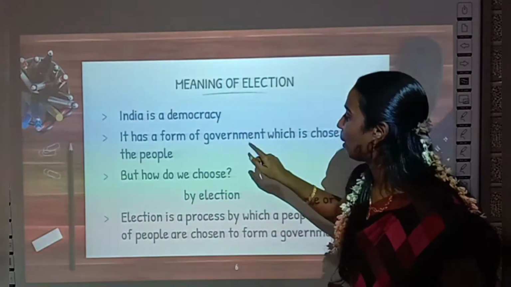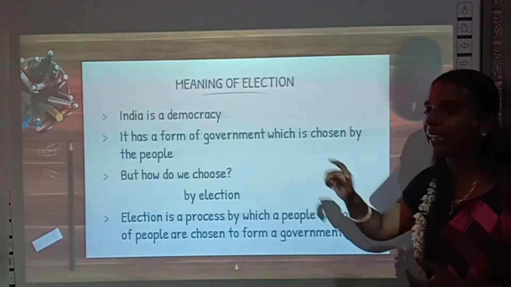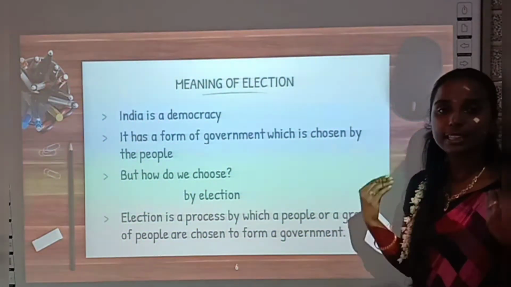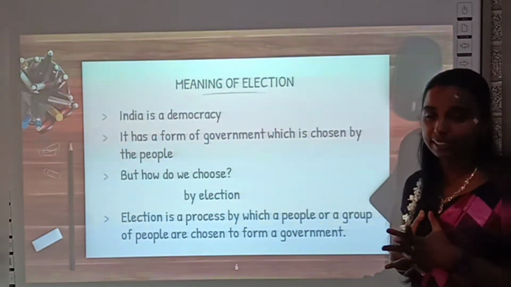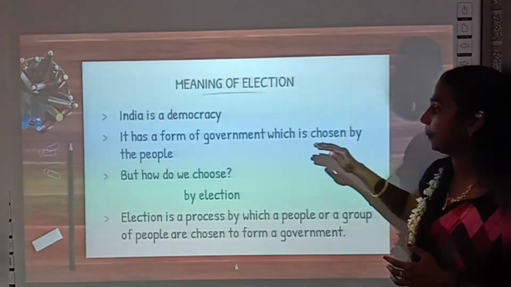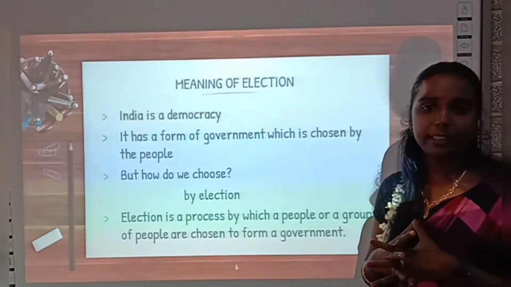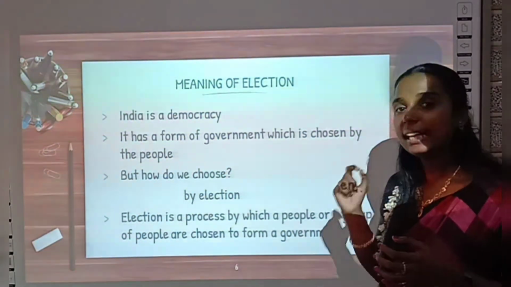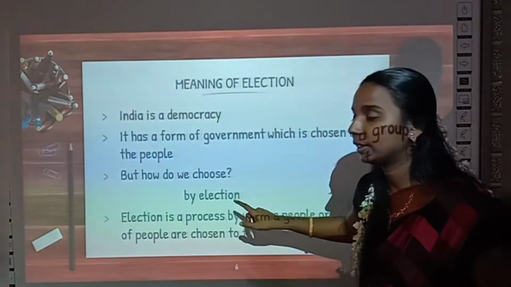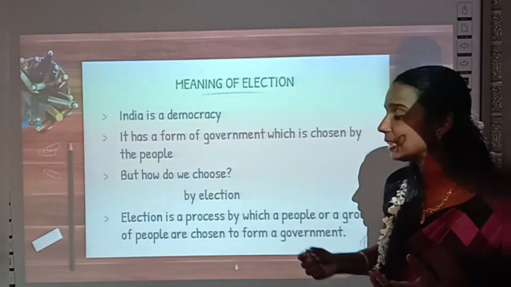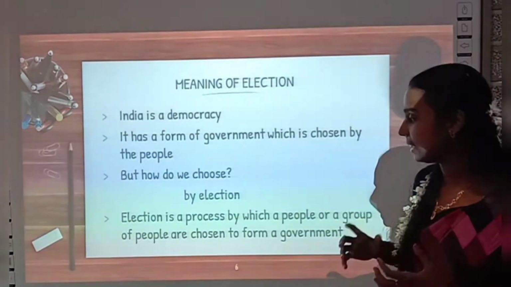It is a form of government which is chosen by the people. We ourselves are selecting our own leaders, okay? It is a form of government which is chosen by the people. But how are we choosing our government? How are we choosing our leaders? That is by election, okay? How do we choose our own leaders? By election. So what is election?